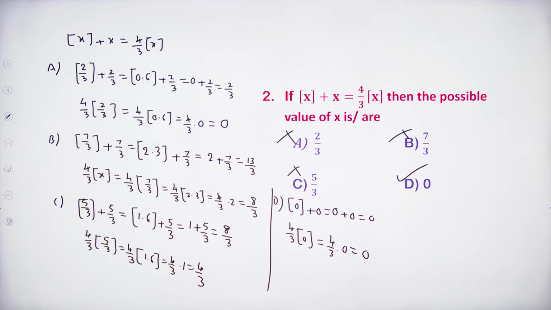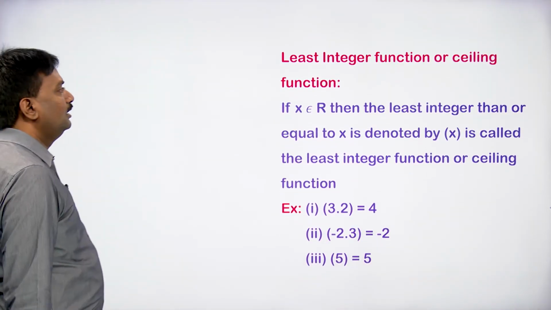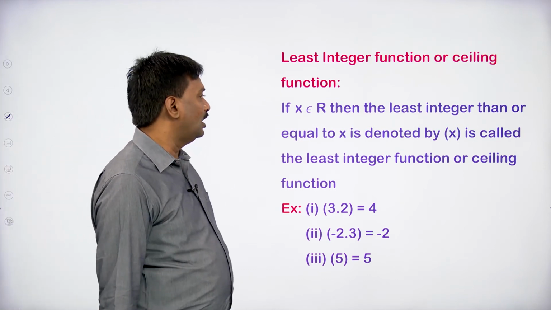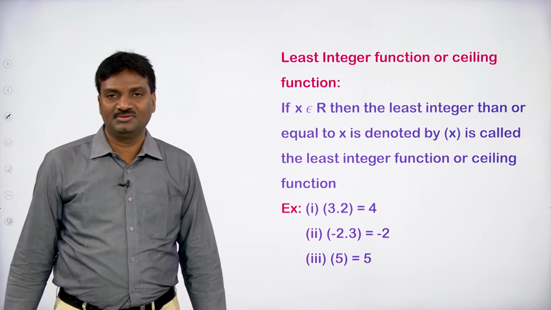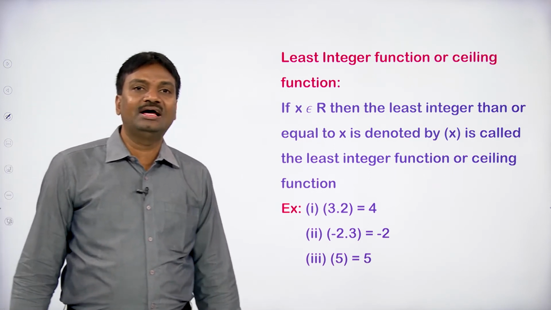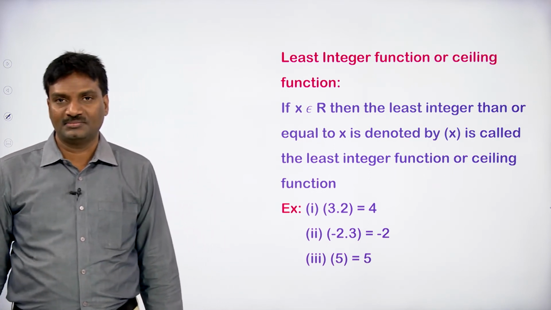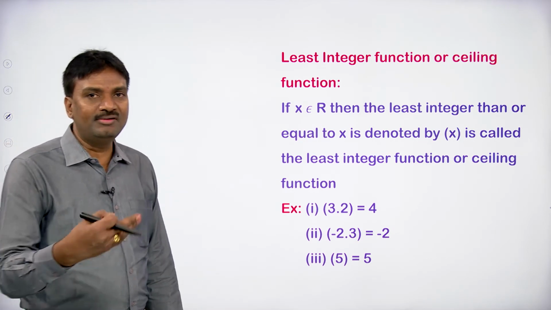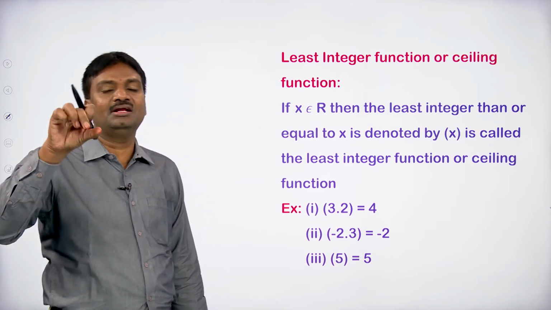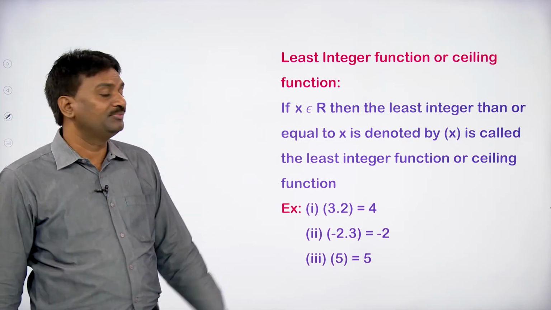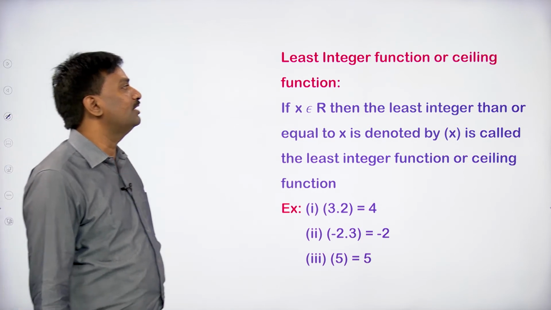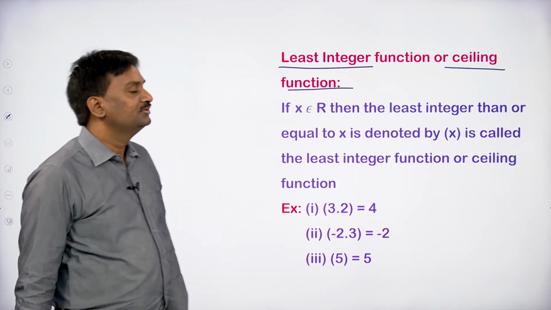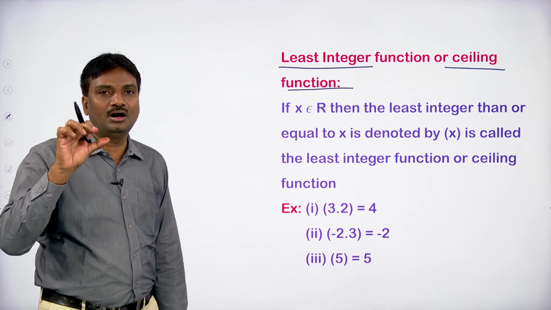Next, let us go to the next problem. So next topic: the least integer function, also known as the ceiling function. We have discussed the greatest integer function, which is also known as the step function. Now we are discussing the least integer function. This is also known as the ceiling function. Both are the same; ceiling function and least integer function are synonyms.